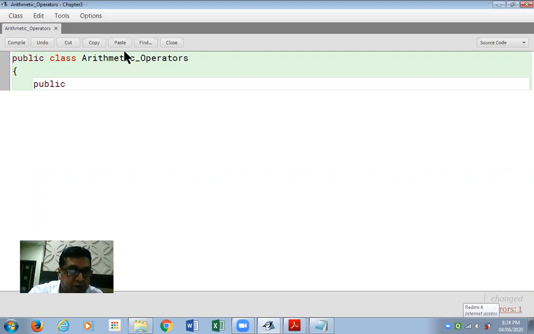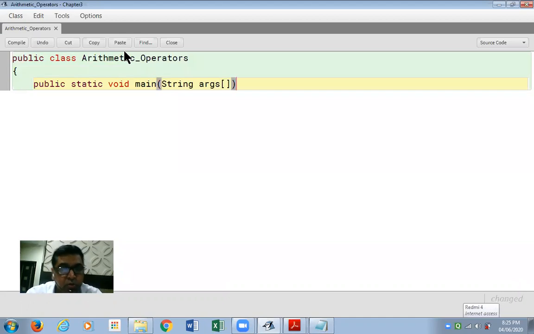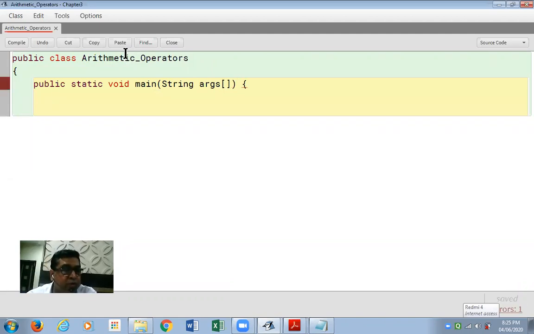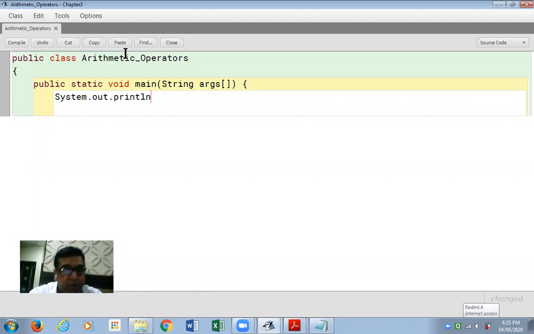Within the class, we are defining a function, public static void main, with string arguments. Open curly braces for the main function. System.out.println 10 plus 5, that's the arithmetic operator plus for addition.